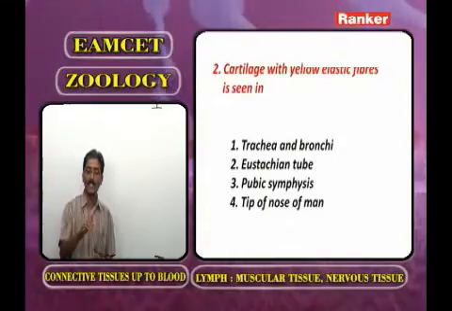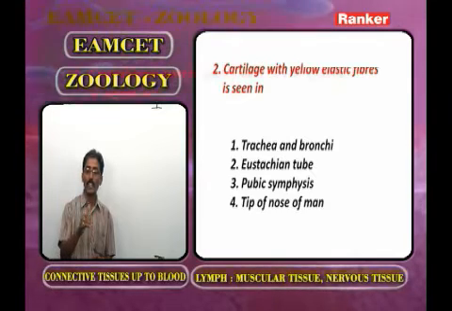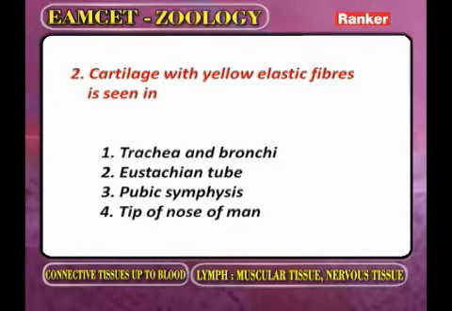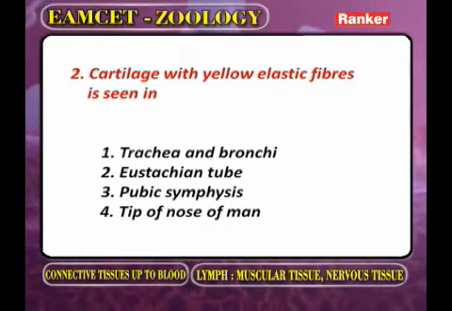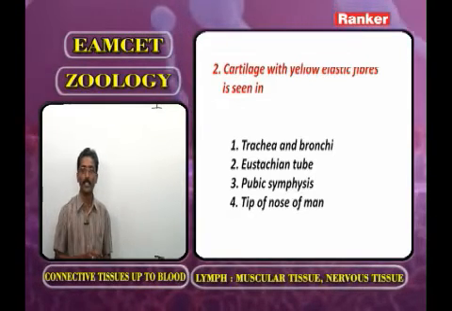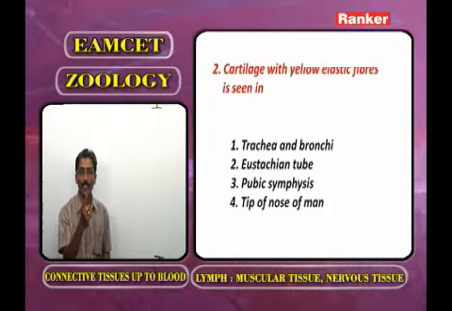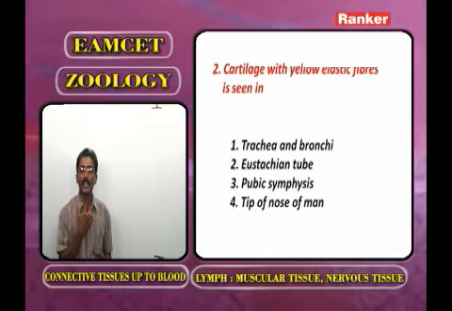Here, what is the asking question? Cartilage with yellow elastic fibers is seen in. One we call it as trachea and bronchi. Second one we call it as eustachian tube. And the third one we call it as pubic symphysis. And the fourth one we call it as the tip of the nose. In the tip of the nose, what is present? Hyaline cartilage. In the pubic symphysis, fibrous cartilage. In the trachea and bronchi, hyaline cartilage.